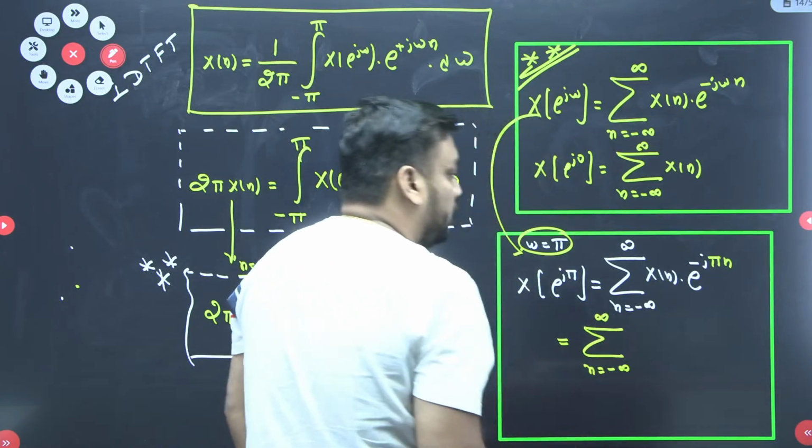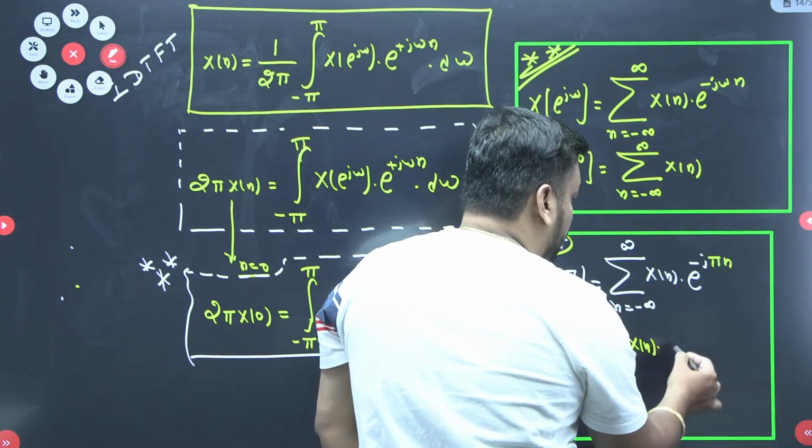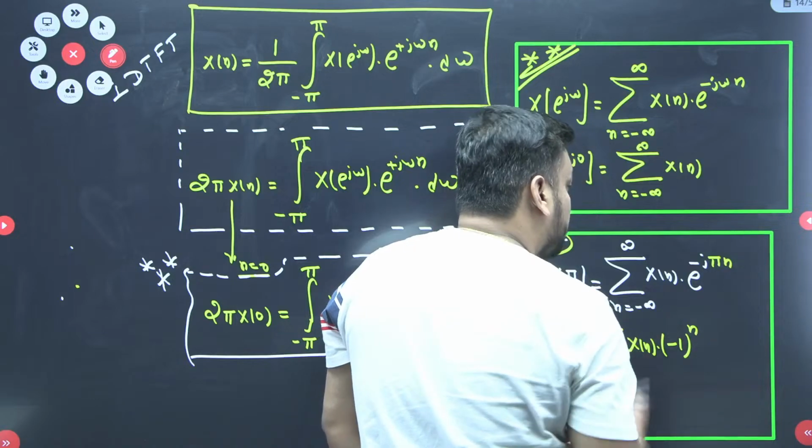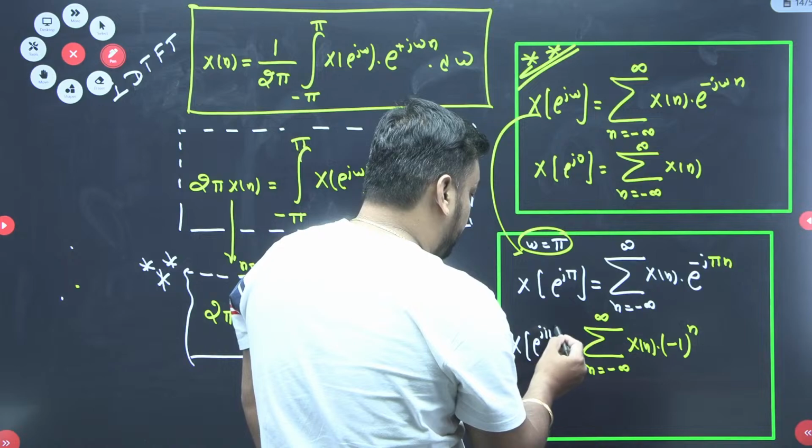Summation from minus infinity to infinity. What is this, guys? This value is nothing but x[n] times (-1)^n, which is e^(-jπn). And it is nothing but X(e^jπ).